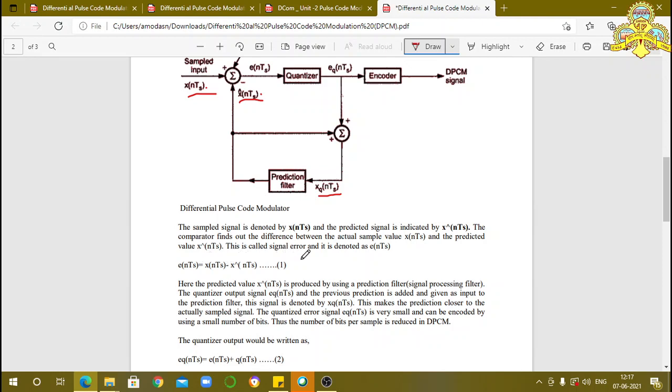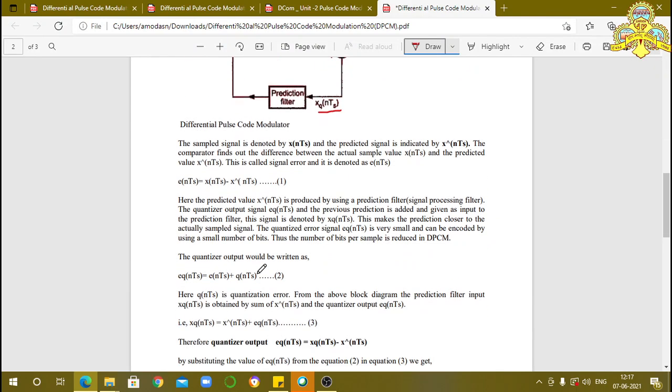This is called the signal error and it is denoted by e(nTs). This e(nTs) indicates the difference between these two signals. This e(nTs) is equal to x(nTs) minus x̂(nTs). Clear? Okay, that is equation number 1.